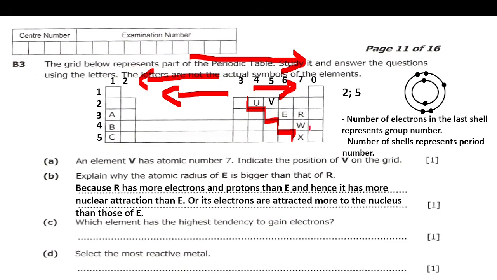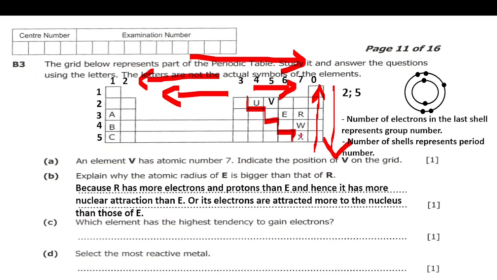Alright, let me explain again. In a group of non-metals like here, going up means more ability to gain electrons, and going down means less ability to gain electrons.